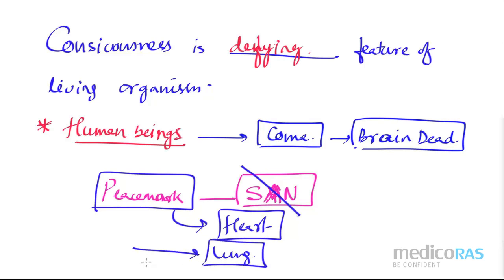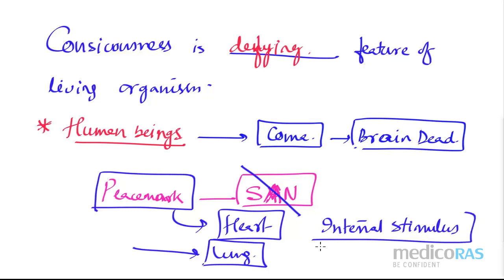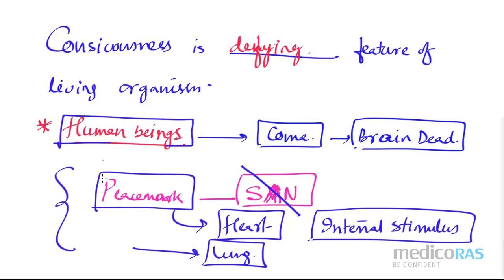Why is the person living? Because though there is no external stimulus, there is an internal stimulus also. Internally he or she can understand things, but externally the brain is dead. So this is complicated only for human beings because we have these machines. For a dog, I'm not going to give this kind of machine. If the dog's brain is somehow dead, we are going to consider that dog as dead, right? So this is the problem we have with humans. Fine. So we have completed the defining and non-defining features.